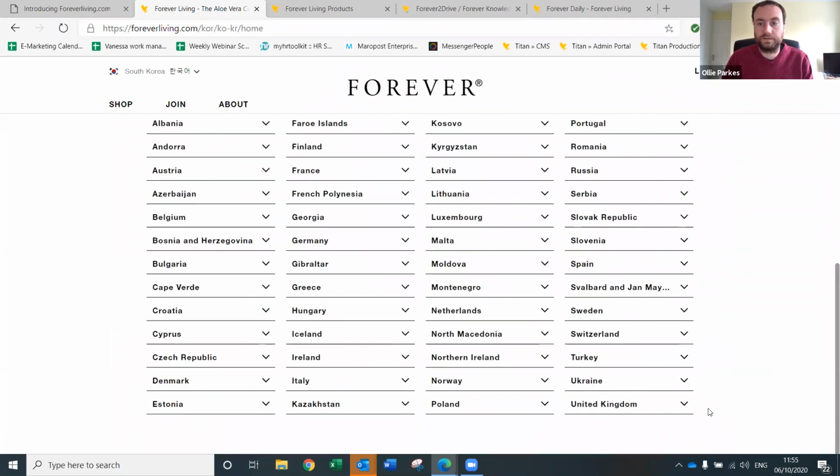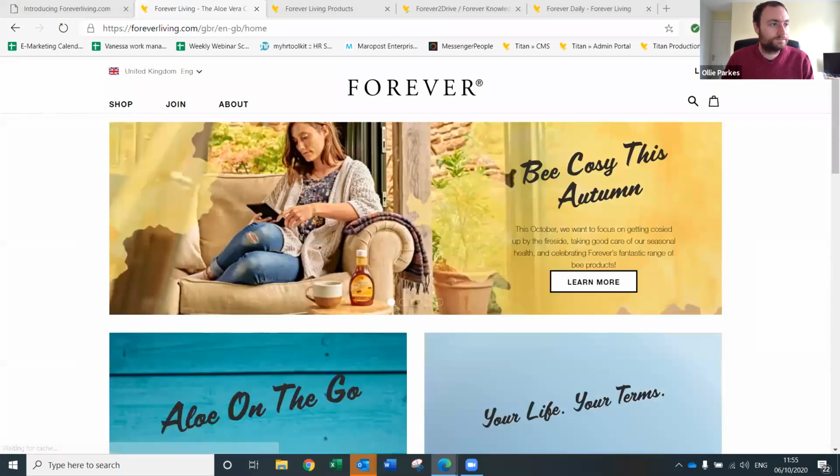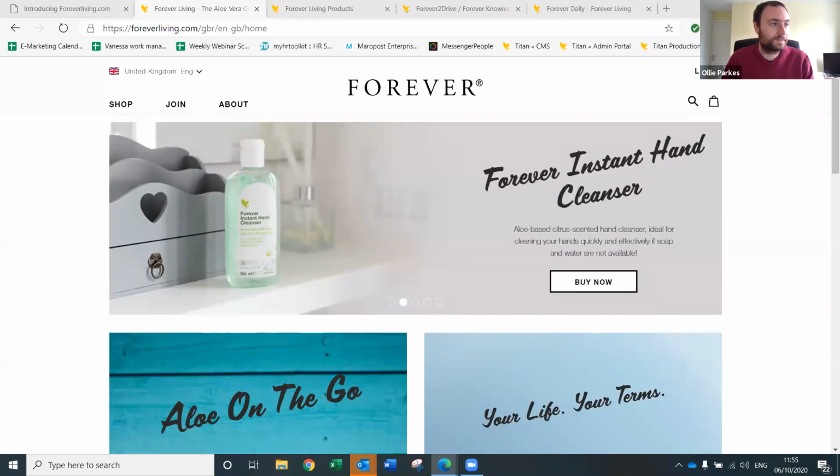Let's just go back to the UK. Having a look down here.